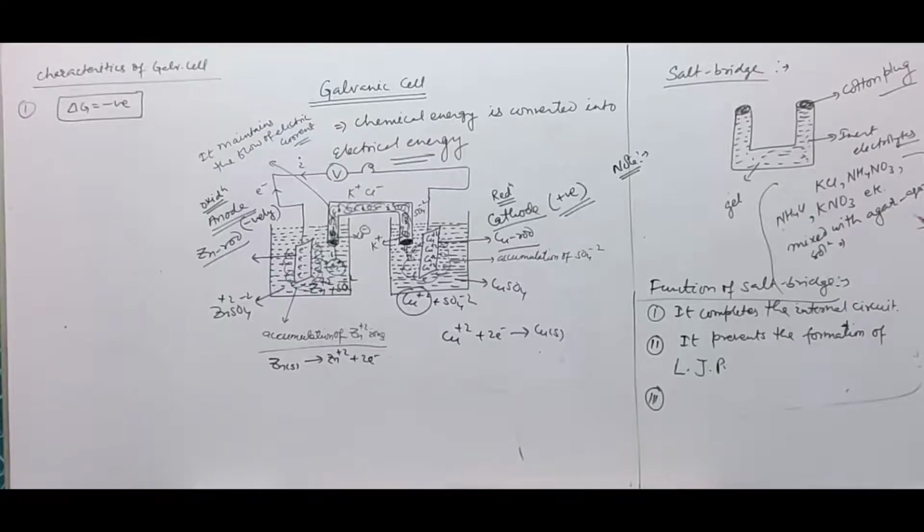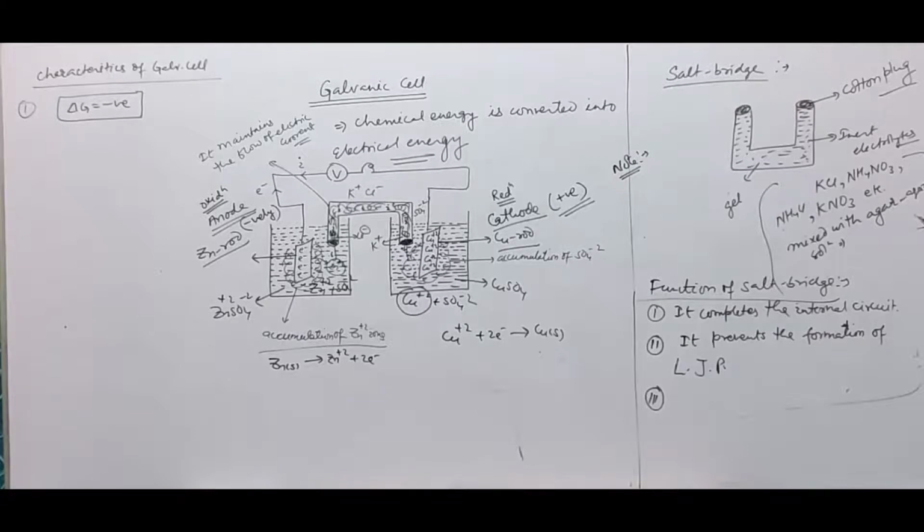Next. The direction of flow of electric current is from anode to cathode through the external circuit or external wire, and from cathode to anode through the internal circuit.